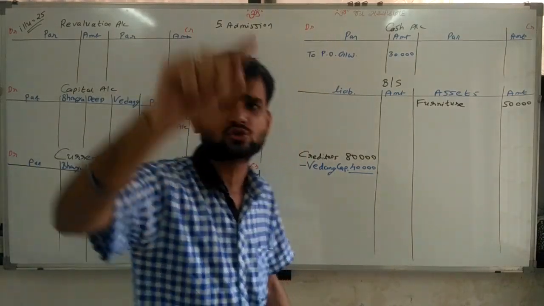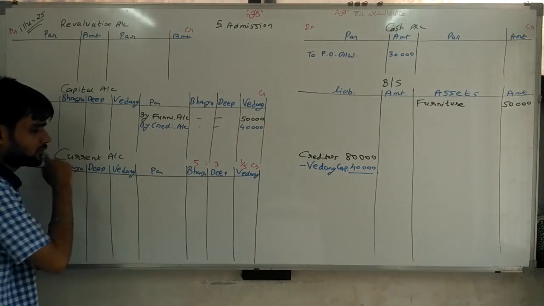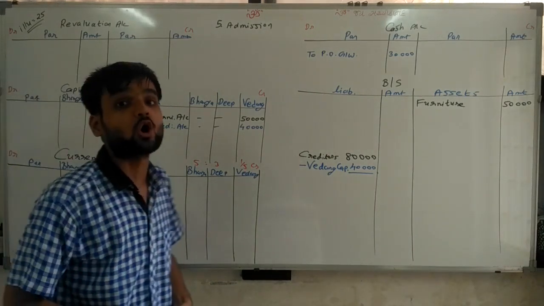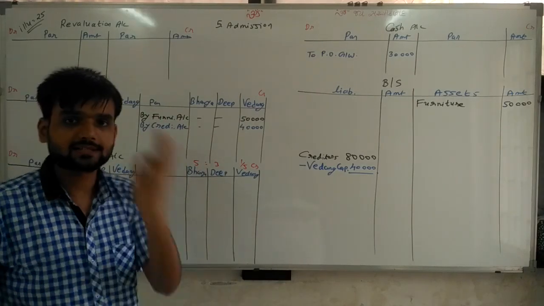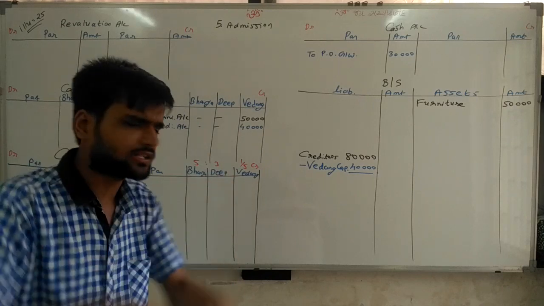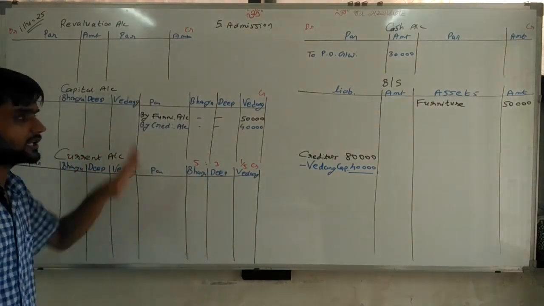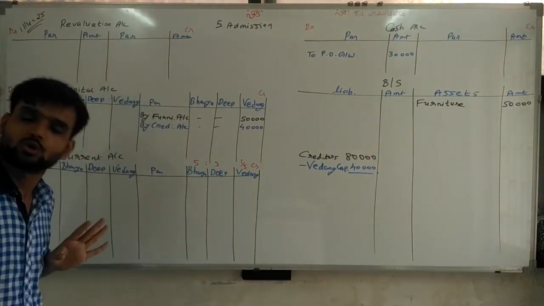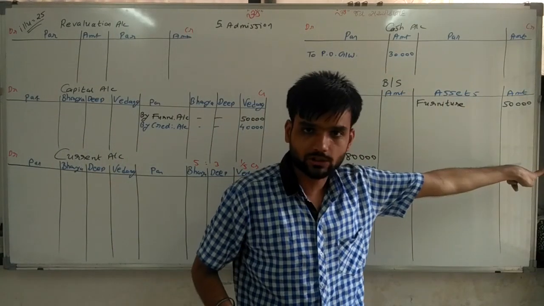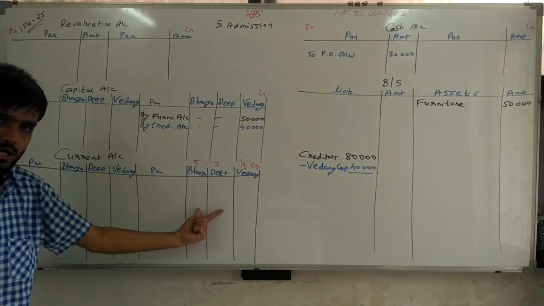But try to understand, here current account is given and it is directly recorded in current account, not in capital account. Except capital, all the transactions are recorded in current account. Don't worry. So here, this 30,000 we are distributing among the partners, but in current account.